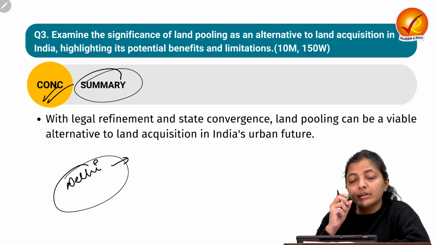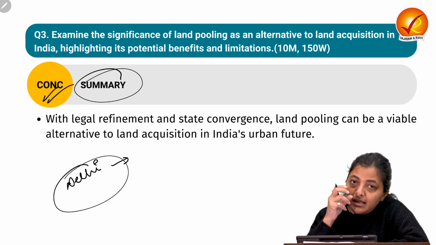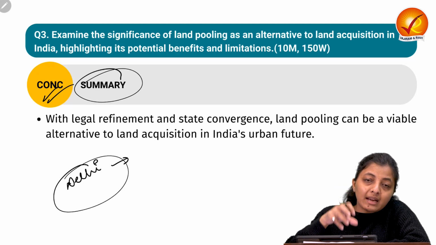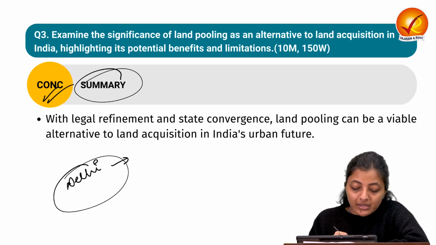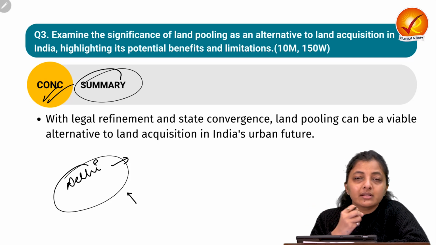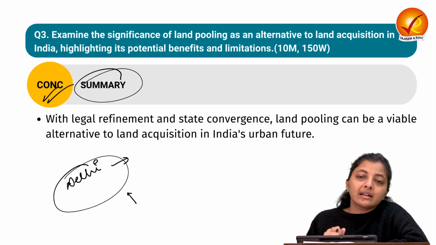They want to redevelop the slum areas, but as this land pooling policy requires everybody's mandatory consent, and the landowners were not giving their consent because of fear. They do not trust their government: once we give up our ownership rights and transfer them to the government, whether we will get them back or not.